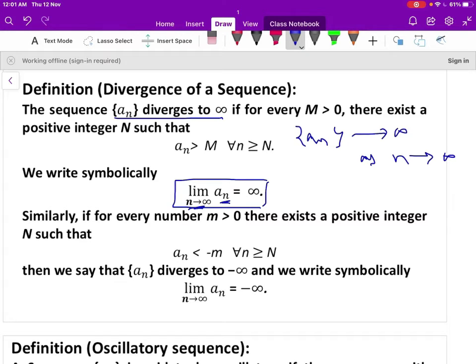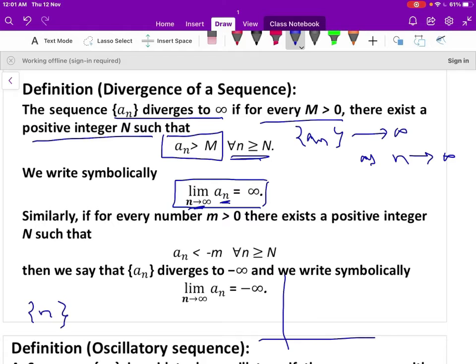We can define it another way. For every M greater than 0, there exists a positive integer N such that a_n is always greater than M for all n greater than or equal to N. It means it is not a bounded sequence. Let us take one example. The sequence n is not a convergent sequence, it is a divergent sequence. It diverges to infinity.